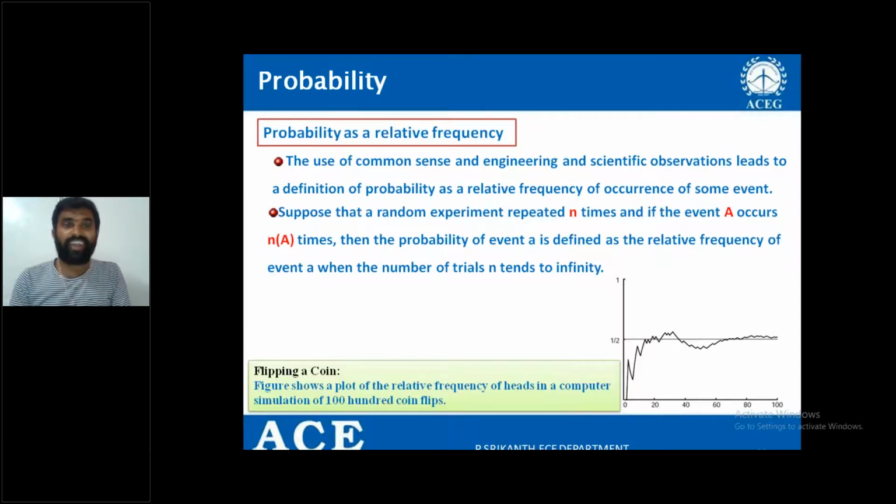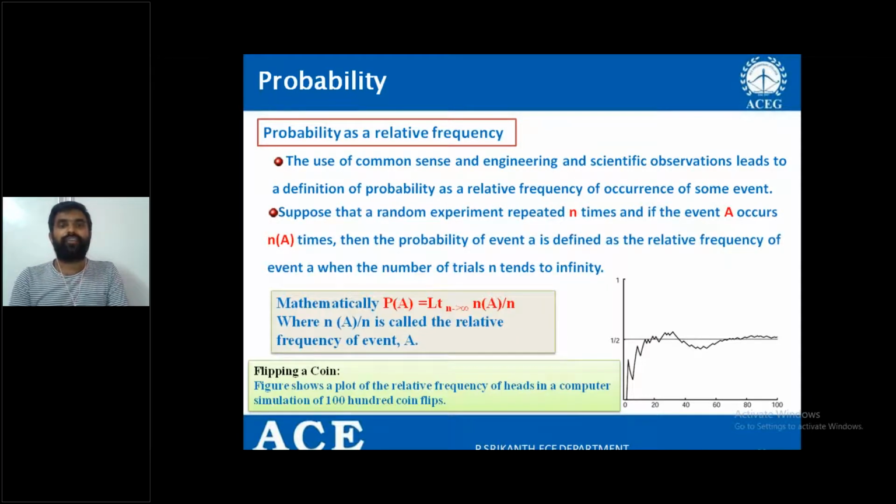If the event A, that is the student attending the class, occurs n of A times, that is 150 times, then the probability of the event is defined as the relative frequency of event A when the number of trials n tends to infinity. That is, the limit as n tends to infinity of n of A by n.